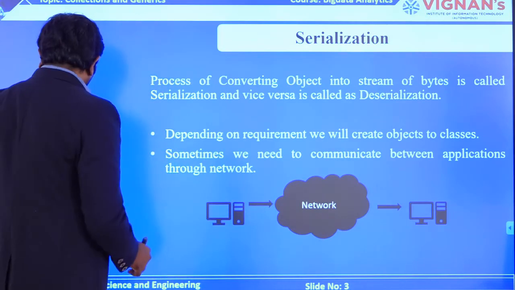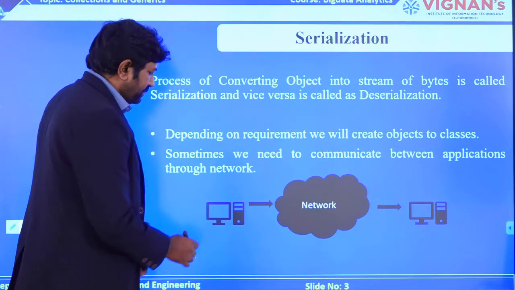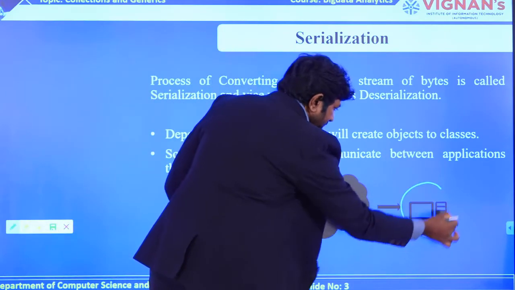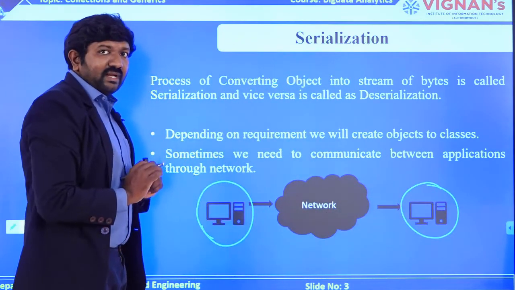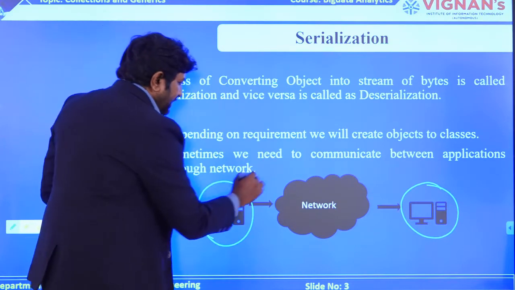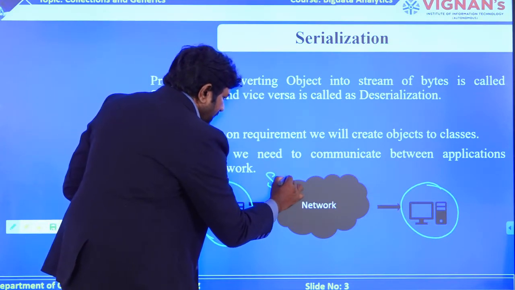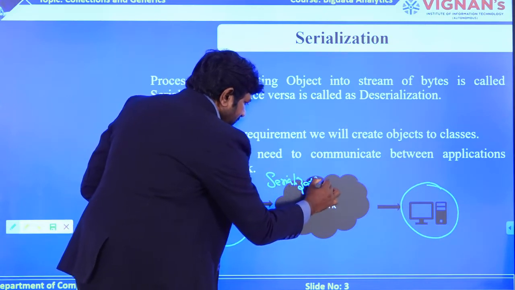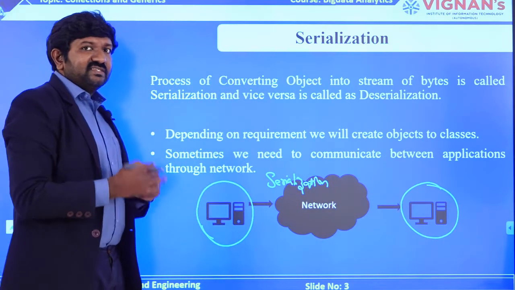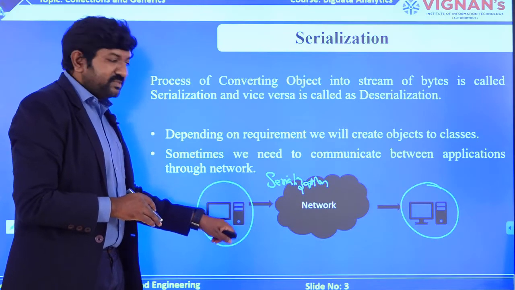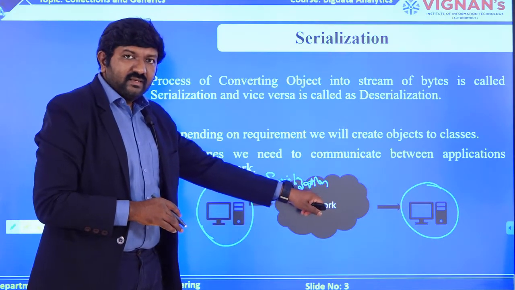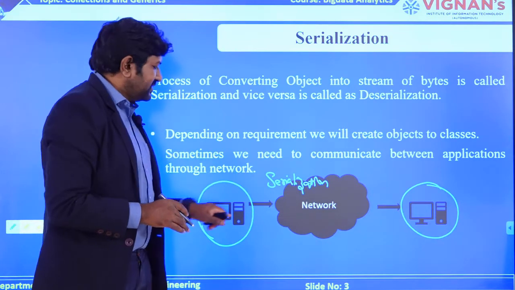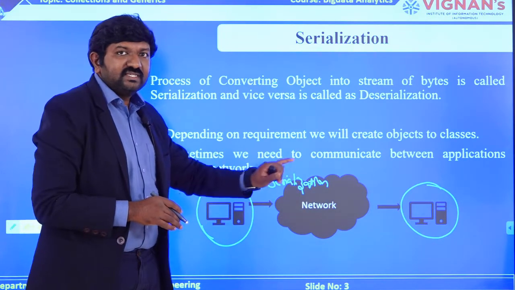Now, as of now with this example, when I am communicating from this machine to this machine, if I am sending my data out of this machine, I call it doing something called serialization, because serialization is something which is converting your objects into a stream of bytes. The network only holds bytes, not any other format of data. So, this process is called serialization.